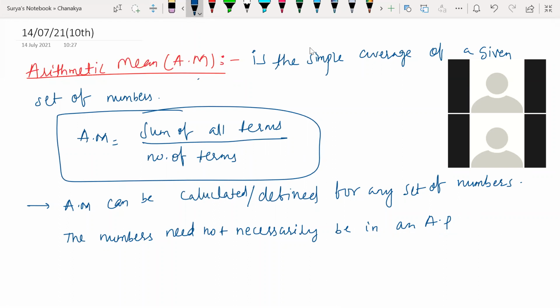So arithmetic mean can be calculated or defined for any set of numbers, and the numbers need not necessarily be in an AP.